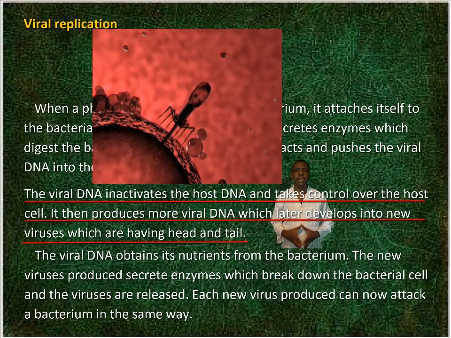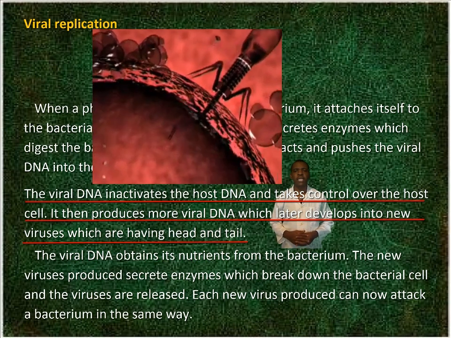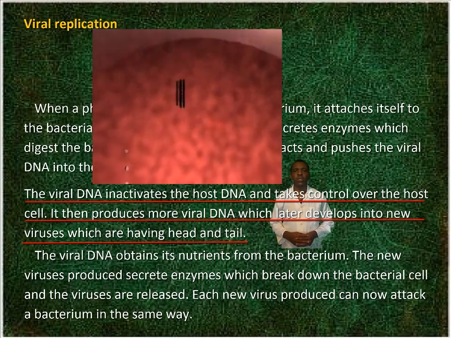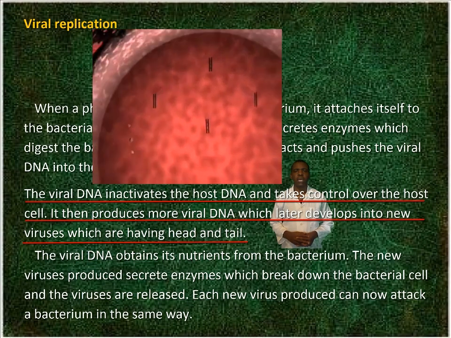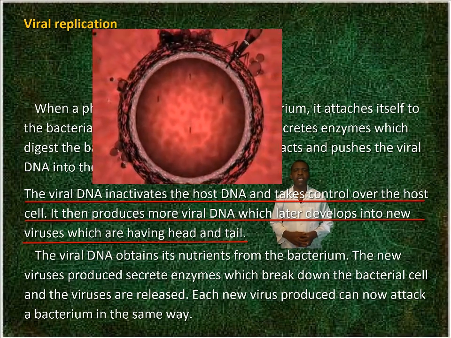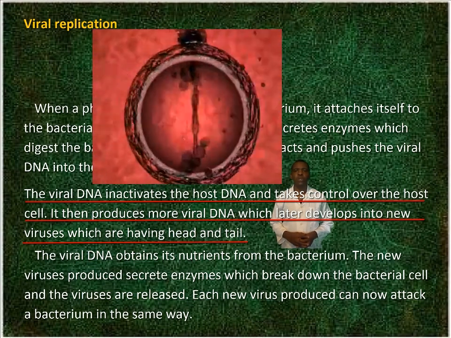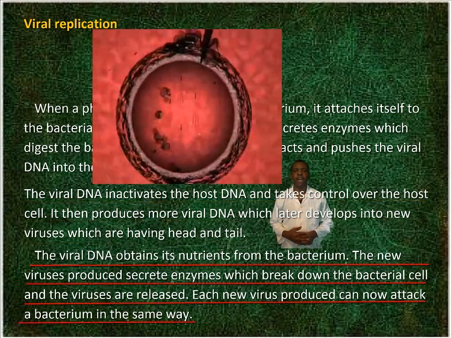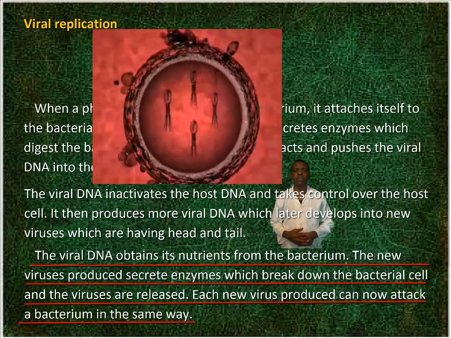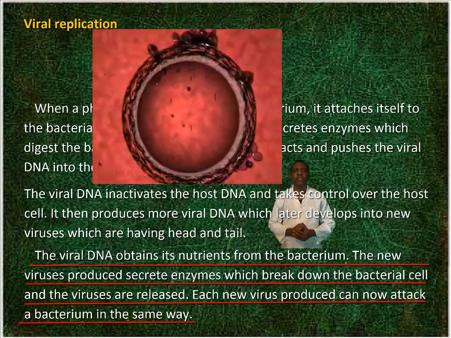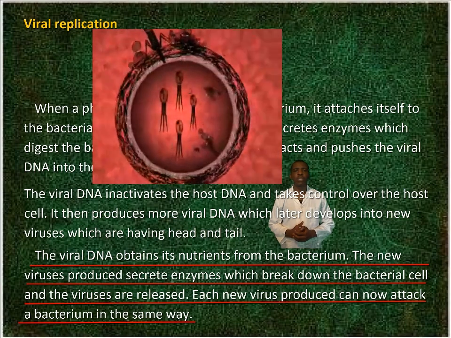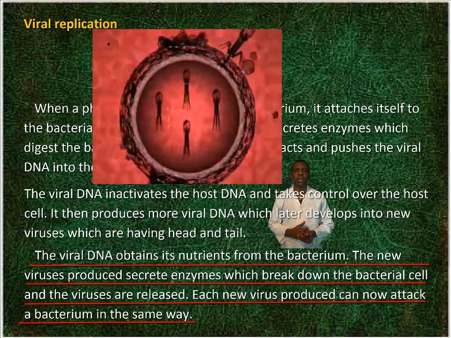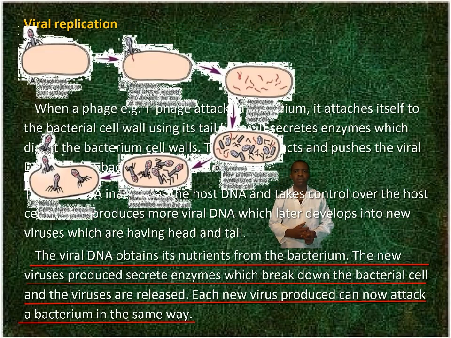The viral DNA inactivates the host DNA and takes control over the host cell. It then produces more viral DNA which later develop into new viruses, which have a head and tail. The viral DNA obtains its nutrients from the bacterium. The new viruses secrete enzymes which break down the bacterial cell and the viruses are released. Each new virus produced can now attack a bacterium in the same way.